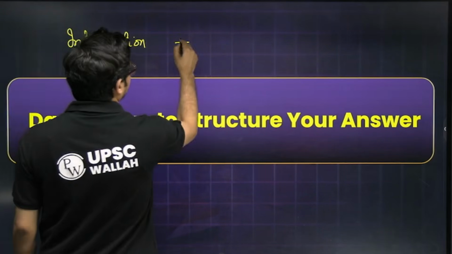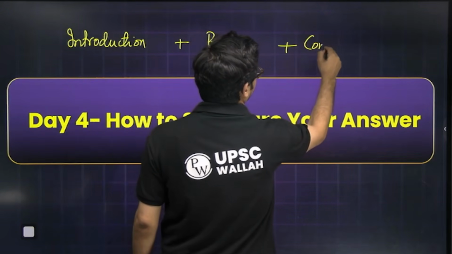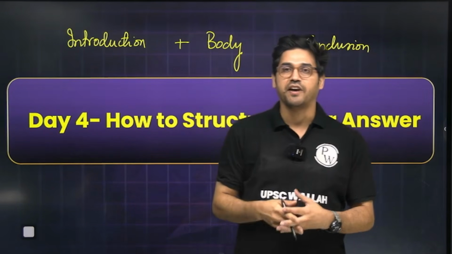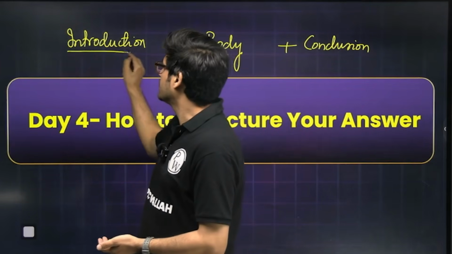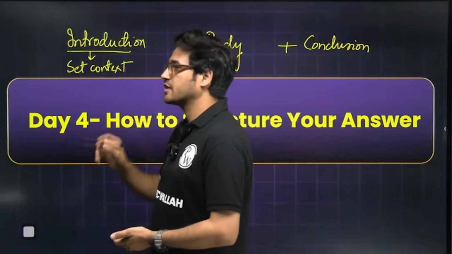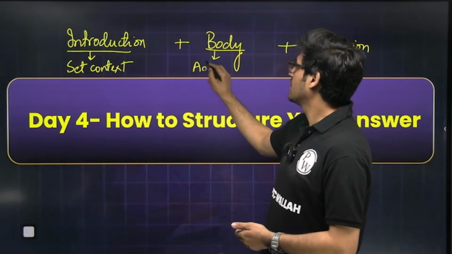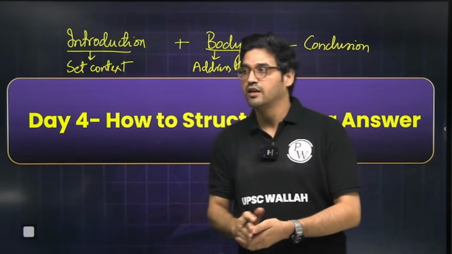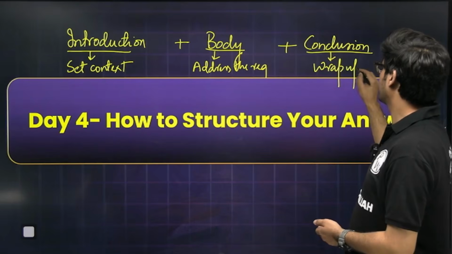The second component to any answer will be its body. And the third component to any answer will be the conclusion. These 3 parts of any answer have 3 specific functions. The introduction is required to set the context for a discussion which is about to follow. The body part is where you address the requirements of the question directly. And the conclusion is like a nice touch to your answer where you decide to wrap it all up.